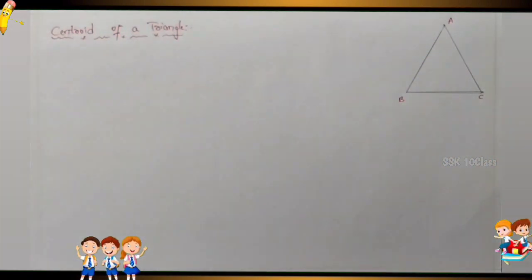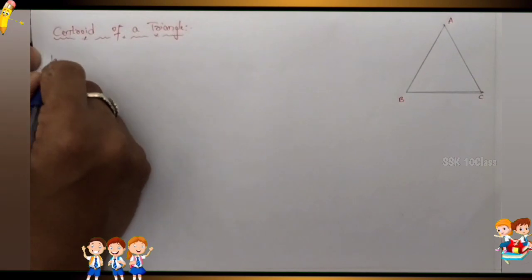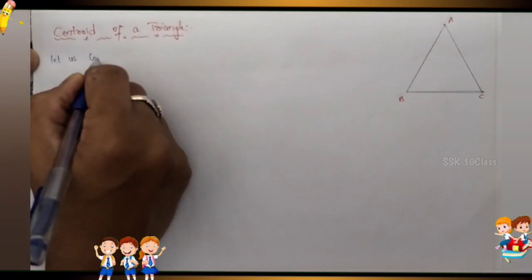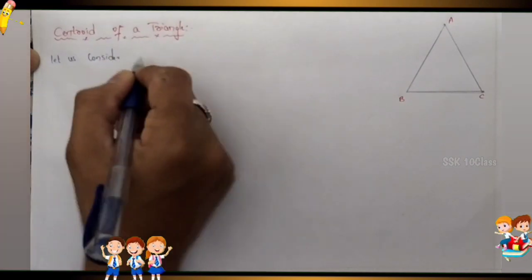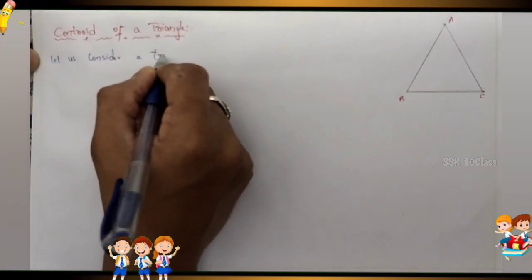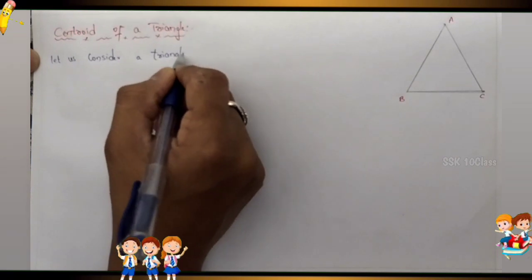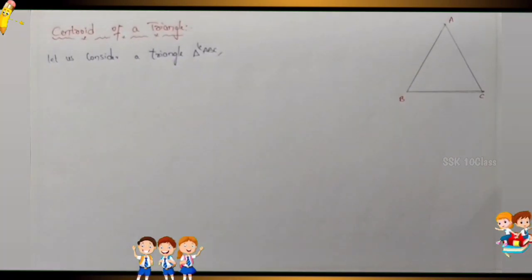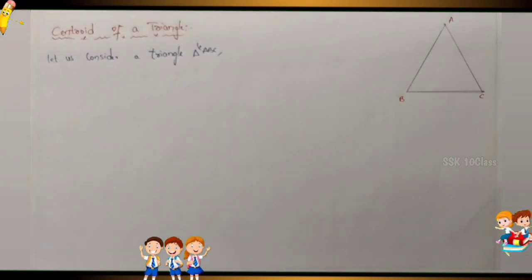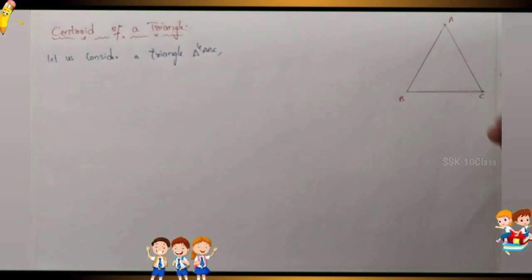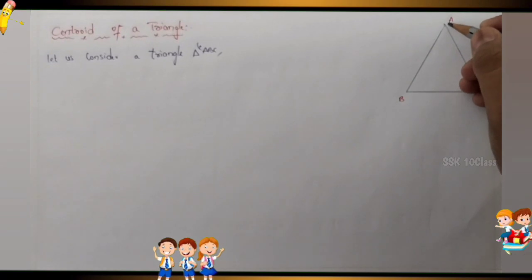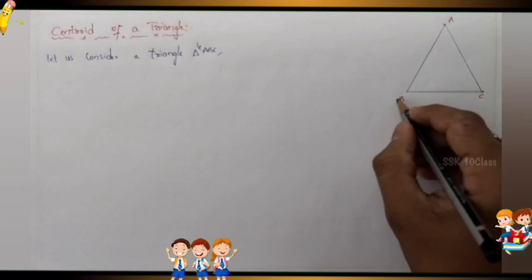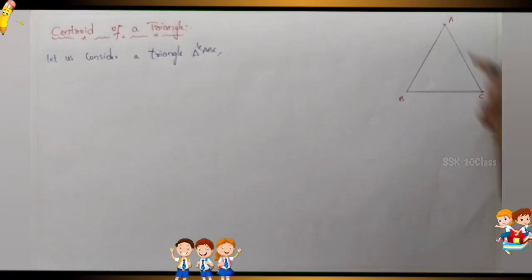Now write down here. Let us consider a triangle, that is triangle ABC. Now, the line segment drawn from any vertex of a triangle to the midpoint of its opposite side.